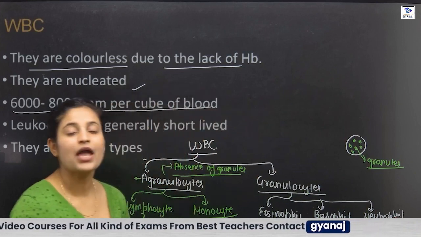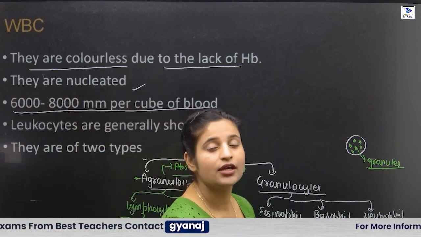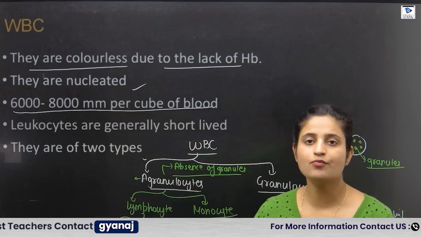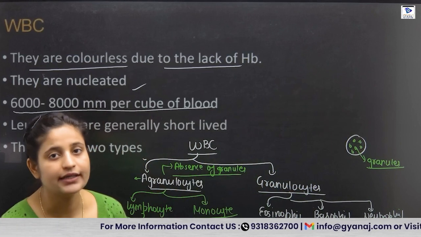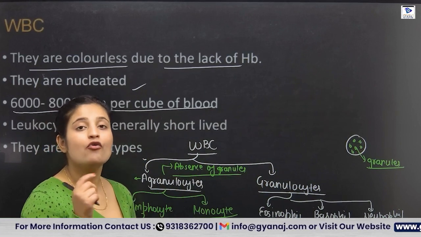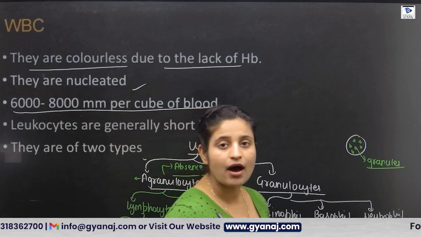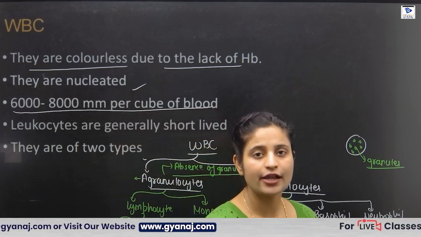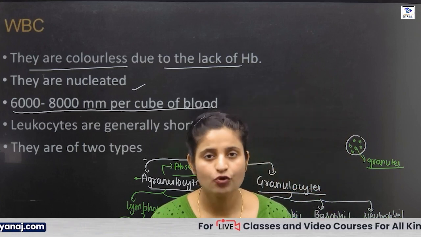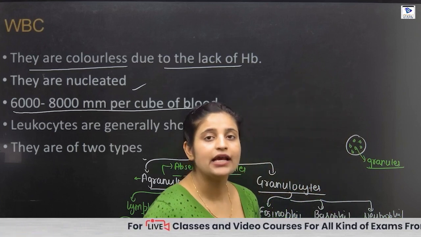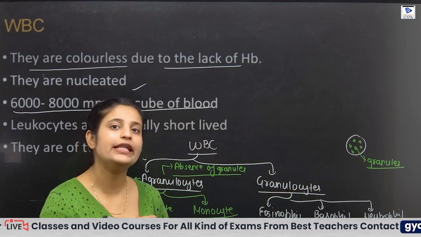WBC can move in the blood. WBC have one interesting property: they can show movement in the blood with the help of amoeboid movement. Like an amoeba moves by making false feet, this movement is known as pseudopodial movement. Just like that, WBC also make false feet and move in the blood.